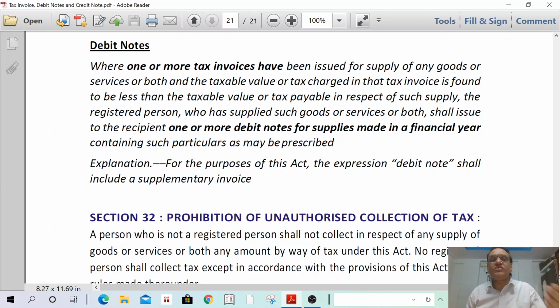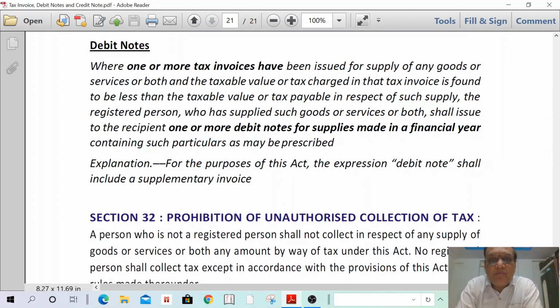In such a case, you have to issue a debit note for the difference amount. The amount mentioned in the invoice is 1 lakh, but the actual supply is 1,20,000. So you have to issue an invoice for the remaining 20,000, a debit note to the extent of the difference in rate of tax. Sometimes a debit note is nothing but an additional invoice: 1 lakh is mentioned, and for the remaining 20,000 you have to give another invoice. This debit note is also called a supplementary invoice.